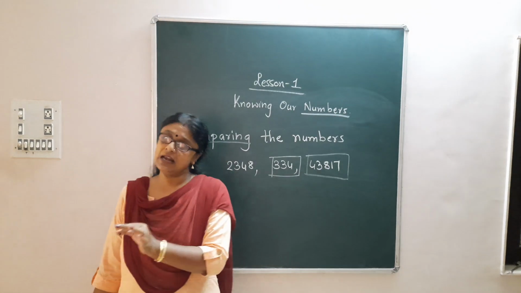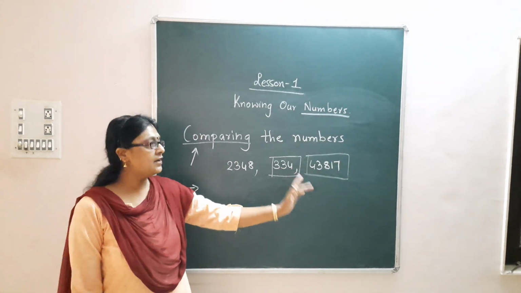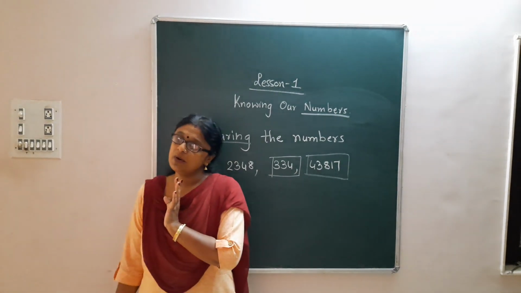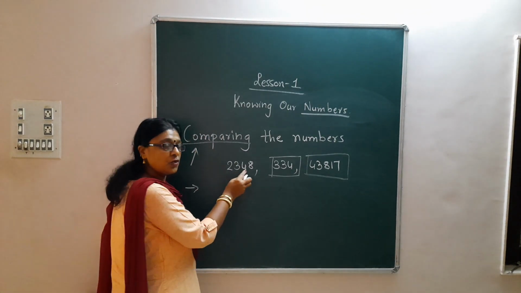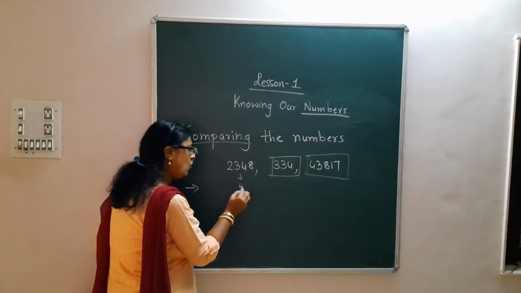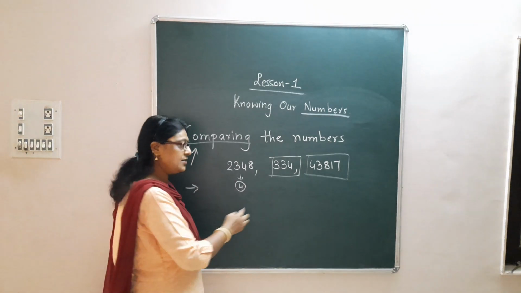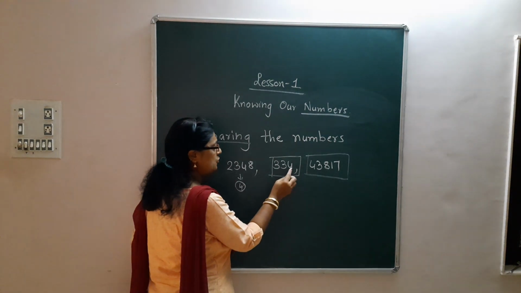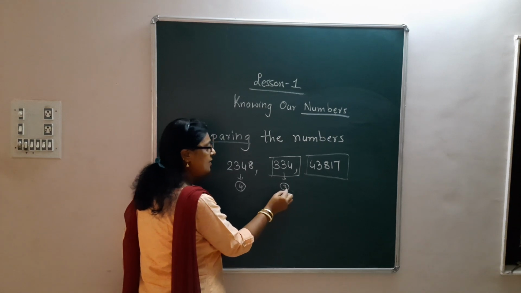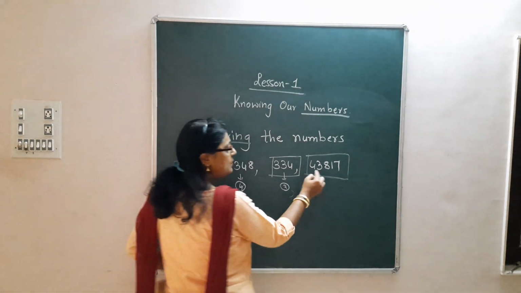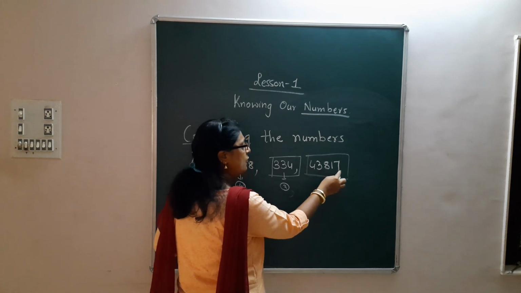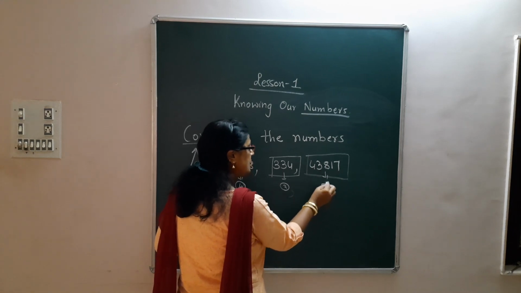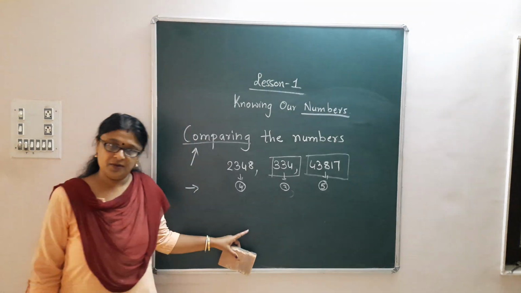Here I count: 1, 2, 3, 4. So this is a 4-digit number. Here: 1, 2, 3. So this is a 3-digit number. For the third number: 1, 2, 3, 4 and 5. So this is a 5-digit number.